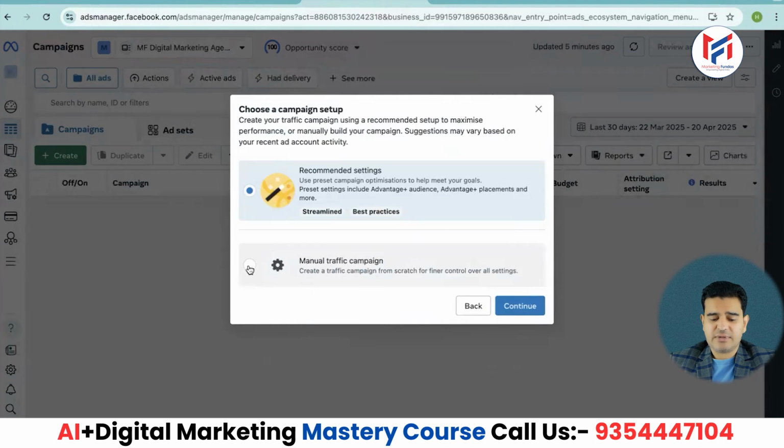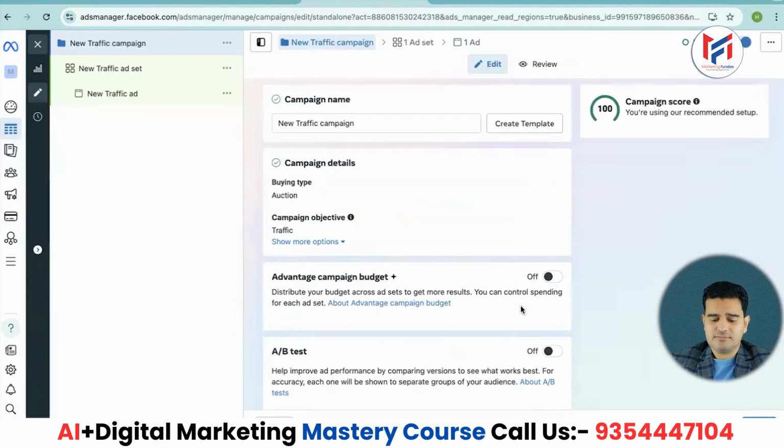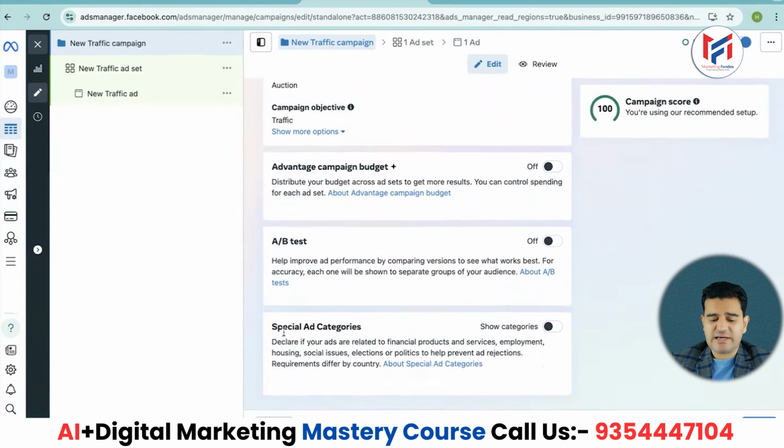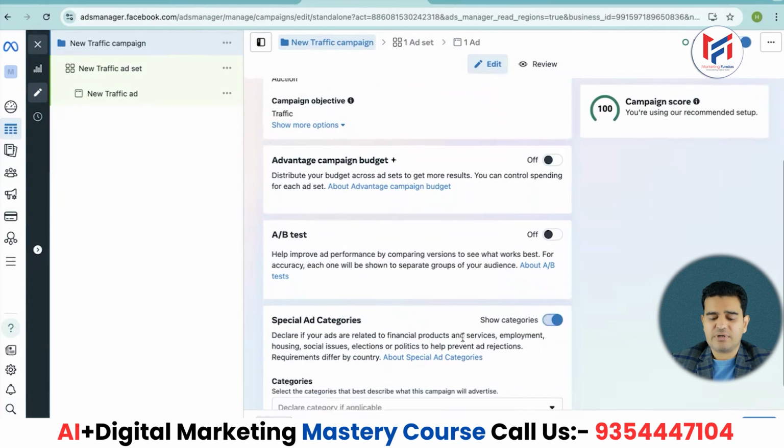After clicking continue, I will create the entire campaign manually. Now look here, this has appeared: Special ad categories. So here in the show categories option, if your industry, your category falls under this special ad category, then you will have to turn this on. You have to turn it on like this.